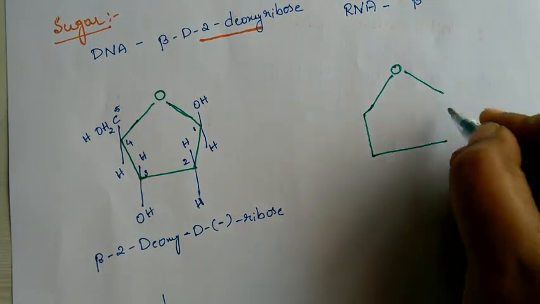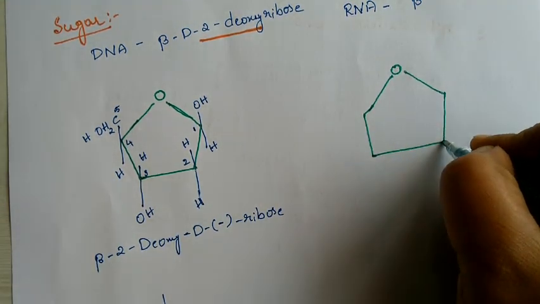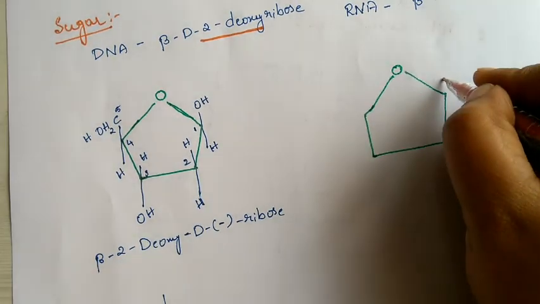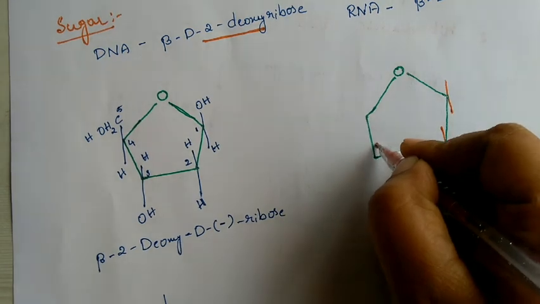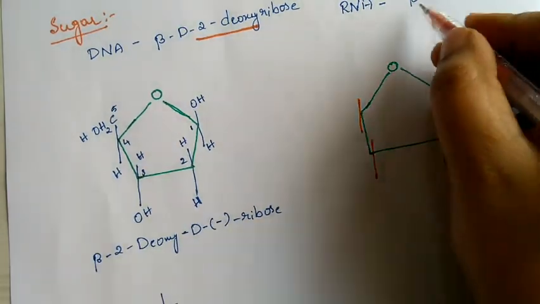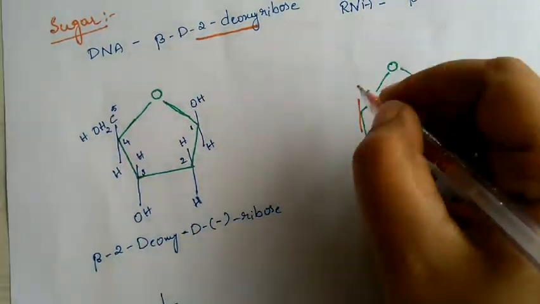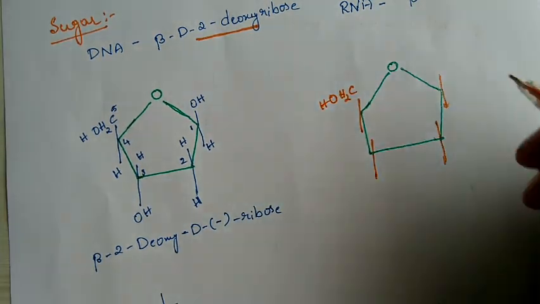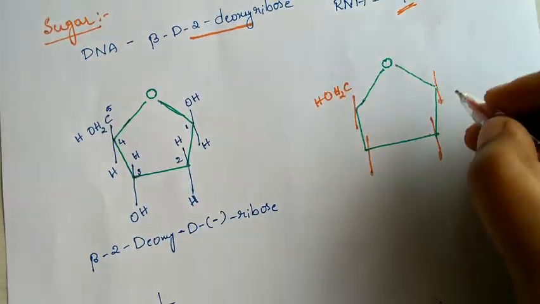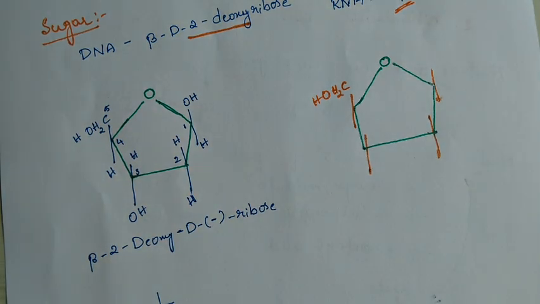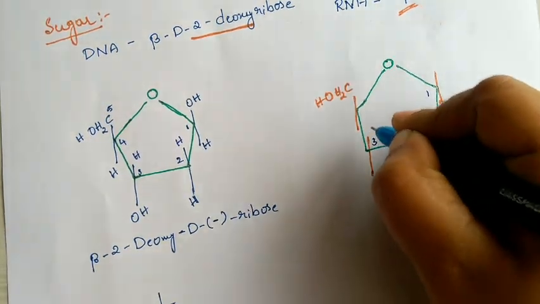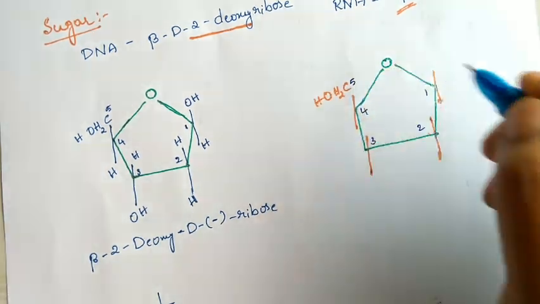So next we'll write it down. Okay. So what is the next one? Beta D ribose. So here also the same thing. It is the fifth carbon CH2OH as it is. It is also beta. That means on the first carbon atom, we'll number the carbon atoms there: 1, 2, 3, 4 and 5.